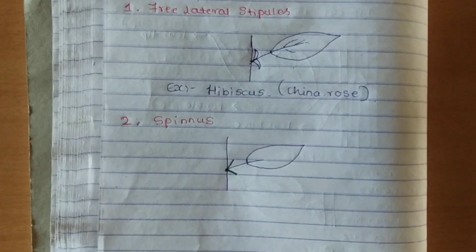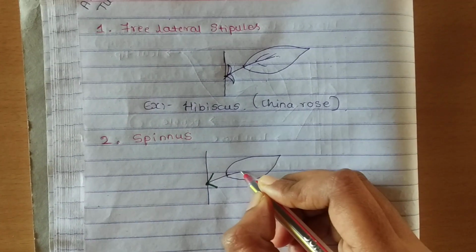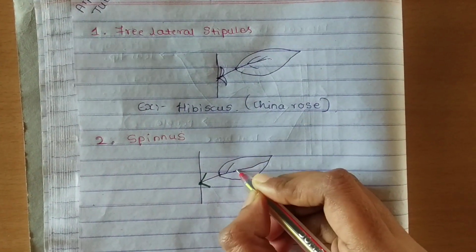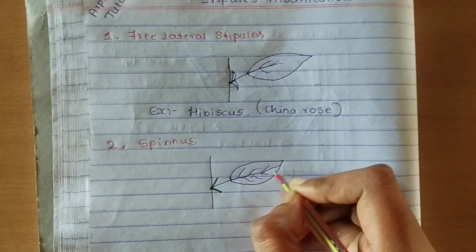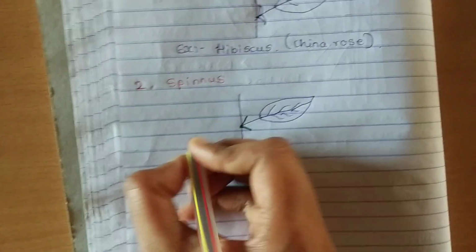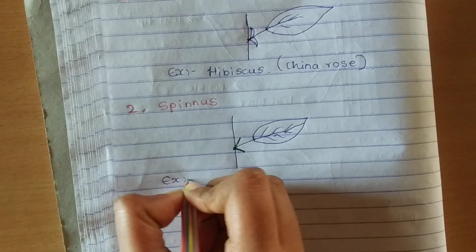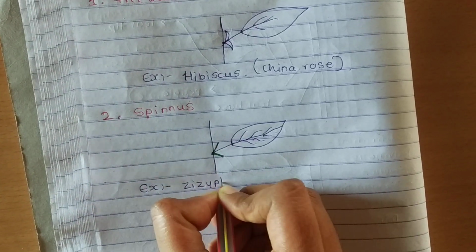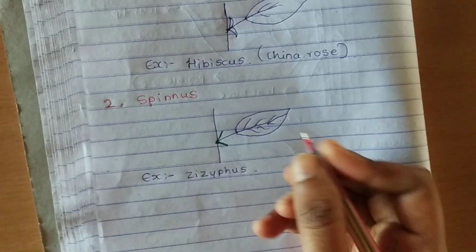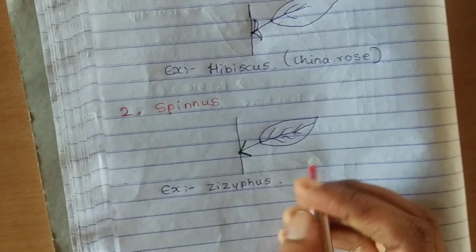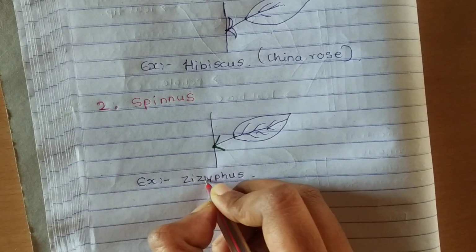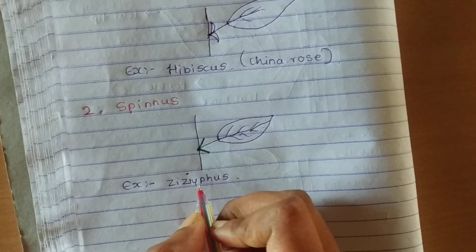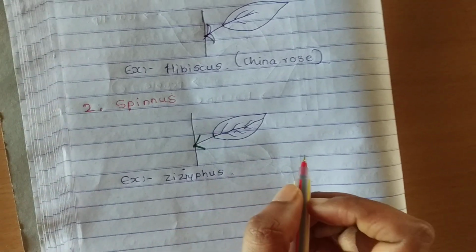This type of stipule modification you can see in the Ziziphus plant. Ziziphus, please correct the spellings. Okay, Ziziphus.